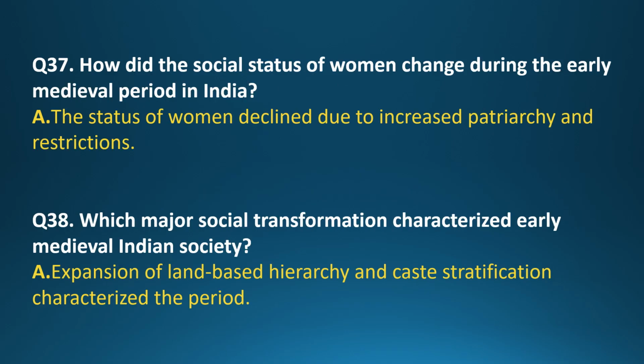Question 37. How did the social status of women change during the early medieval period in India? Answer. The status of women declined due to increased patriarchy and restrictions. Question 38. Which major social transformation characterized early medieval Indian society? Answer. Expansion of land-based hierarchy and caste stratification characterized the period.